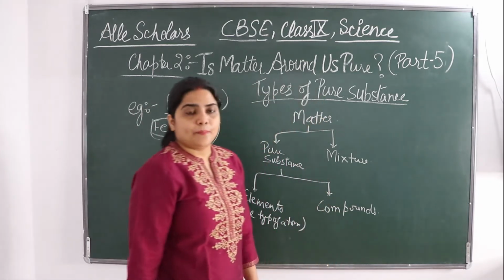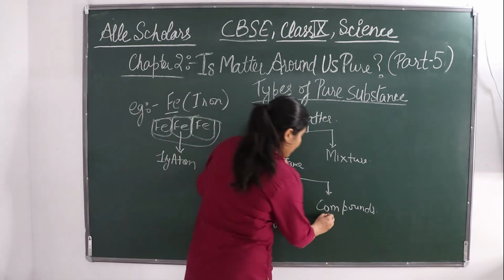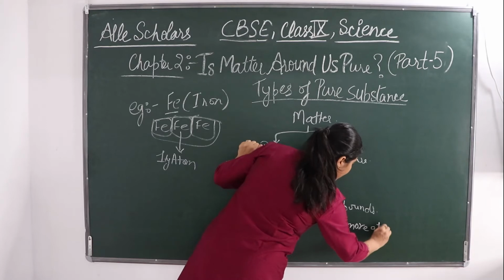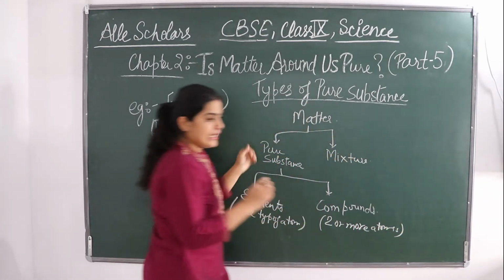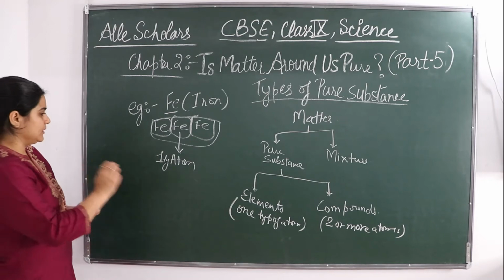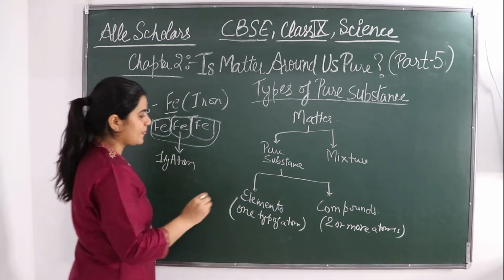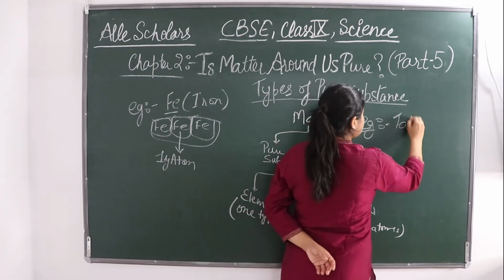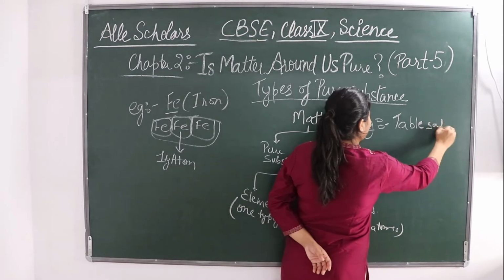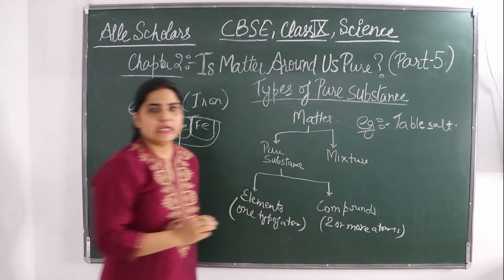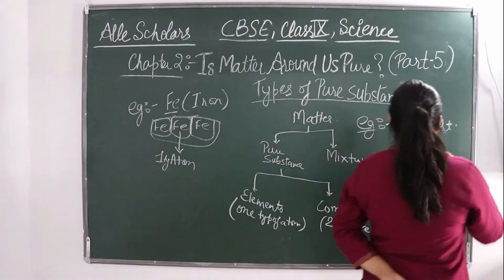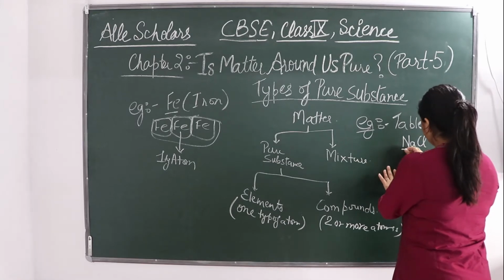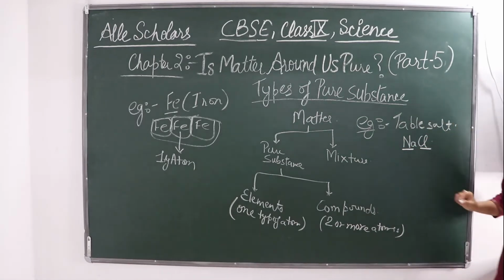If we talk about compounds, it is made up of two or more atoms. एक से ज्यादा atoms का बना होता है. Example, if we take an example of a compound, let's take the example of table salt. You all eat salt at your home. That table salt, it is made up of what? Table salt, the formula is NaCl. It is made up of sodium and chlorine.